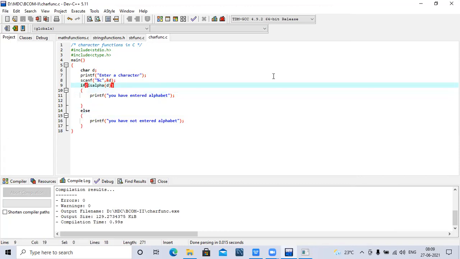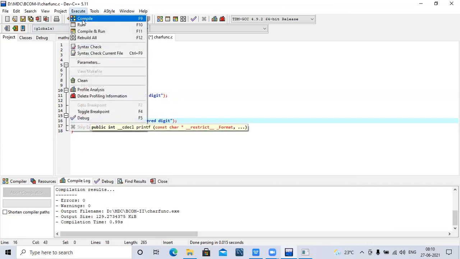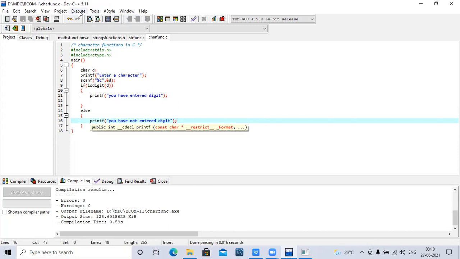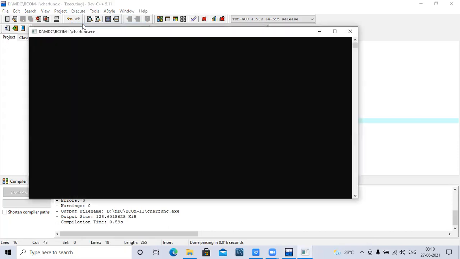So if you want to check is digit, for example, I have entered a character, I'll get you have not entered a digit.